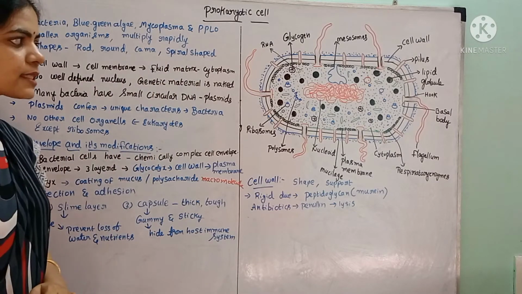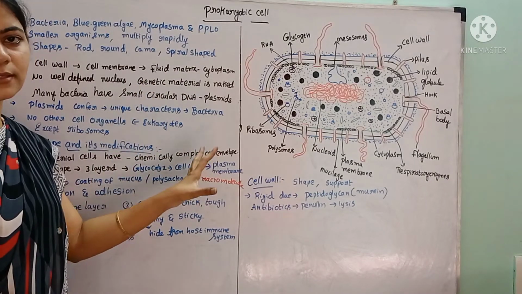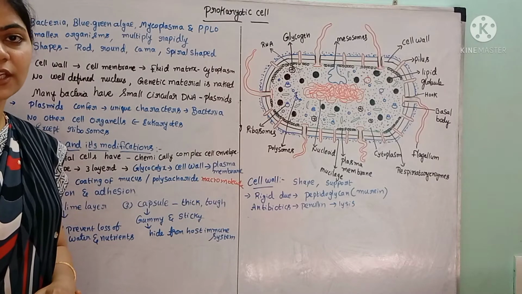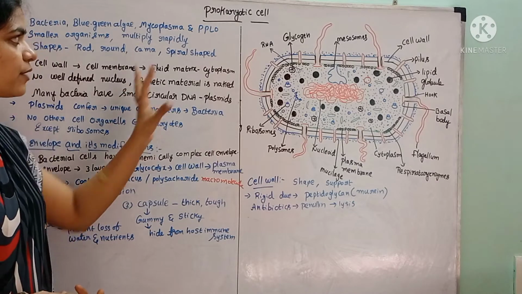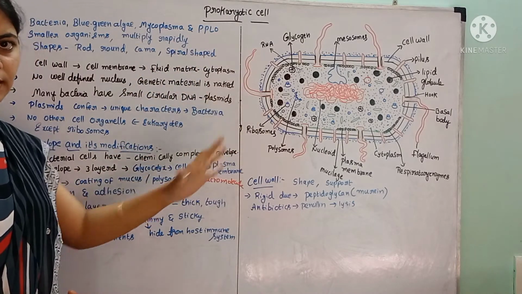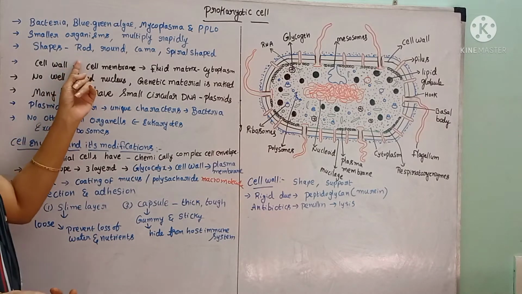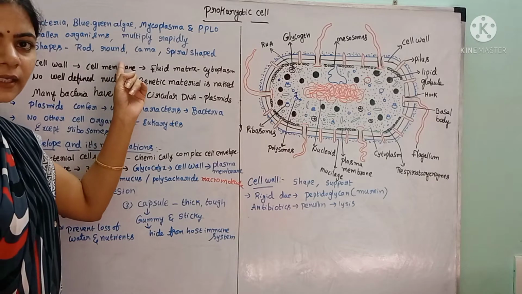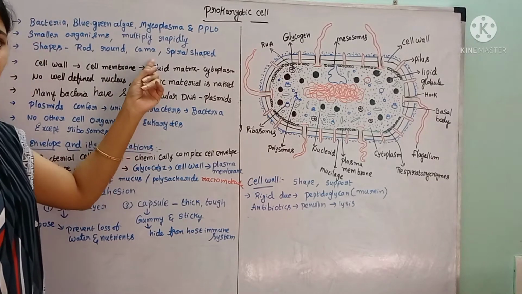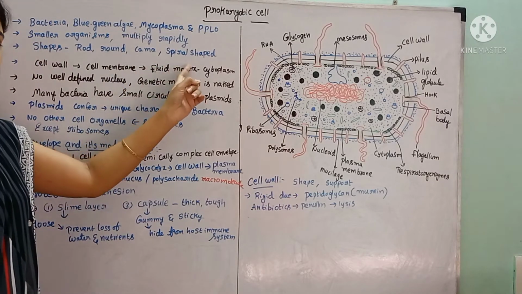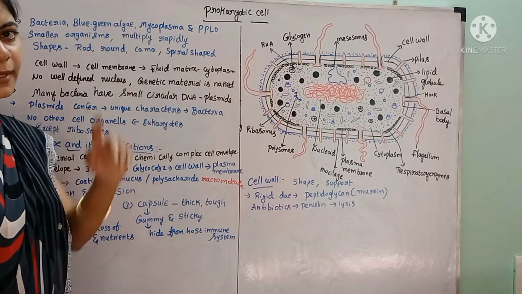As we have already studied about these characters in the biological classification lesson in the Monera, we have studied about all these characters. So the rod-shaped bacteria are called as bacilli, round-shaped bacteria are called as coccus, comma-shaped ones are called as vibrio, and spiral-shaped bacteria are called as spirillum.